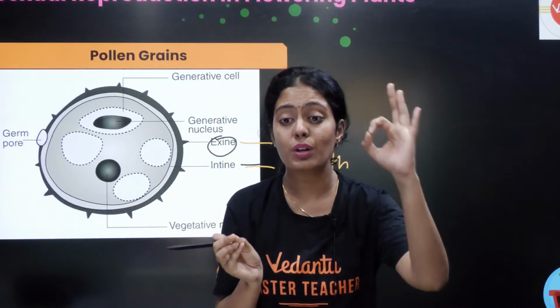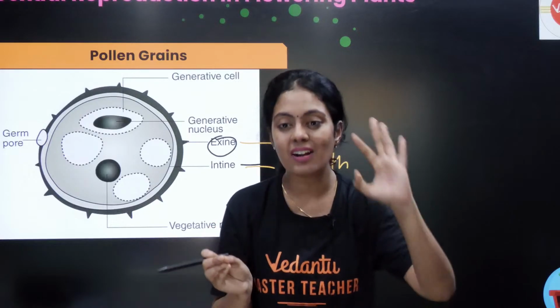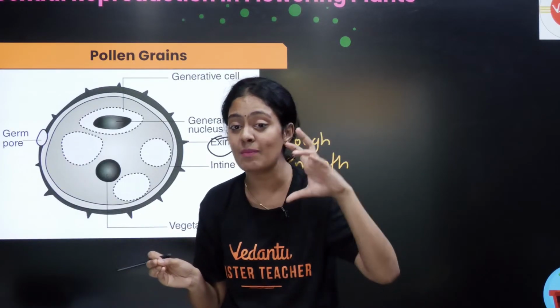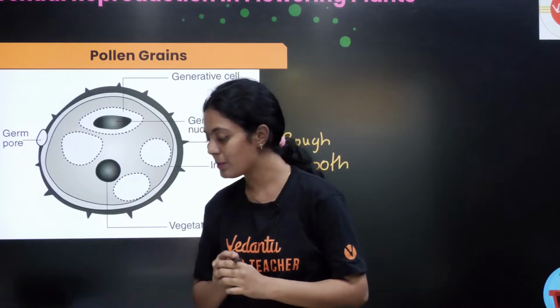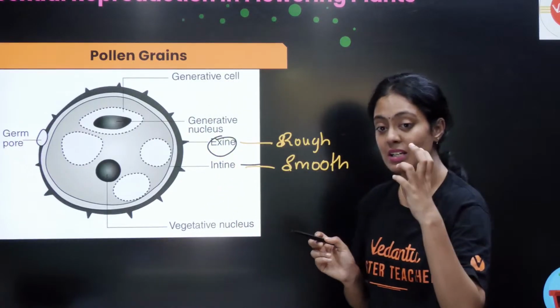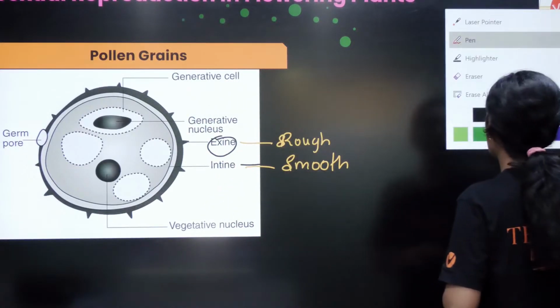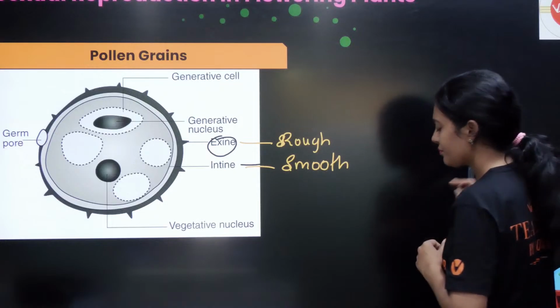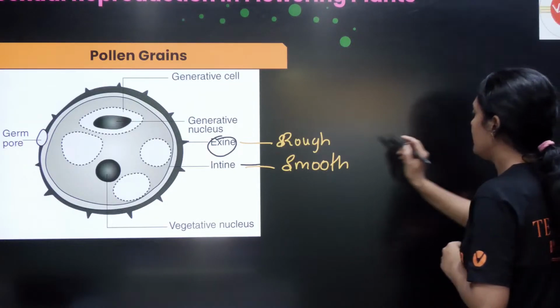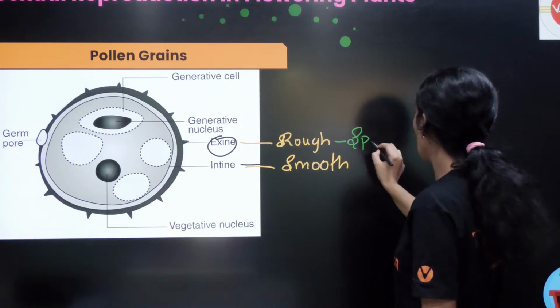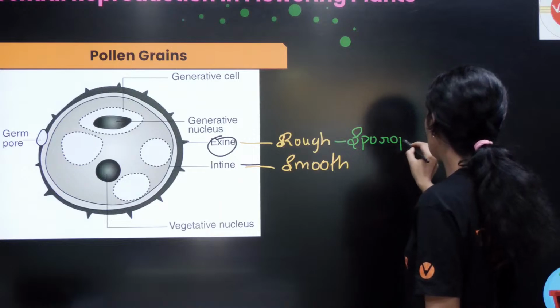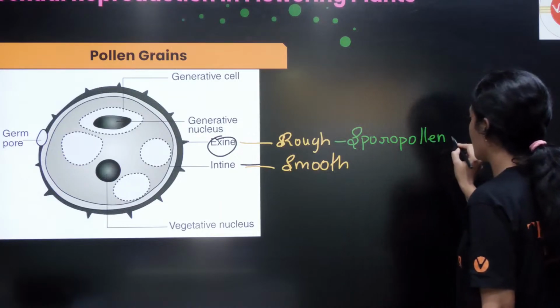Exine ரொம்ப ரொம்ப முக்கியமான substance இருக்கு, அது நிறைய வாட்டி கேட்டிருக்காங்க. Can anyone tell me what is that? What is a special substance that's present in your exine? Come on பசங்களா, ரொம்ப easy. Yes, it is called sporopollenin. ரொம்ப ரொம்ப இம்பார்ட்டன்ட்டான question.